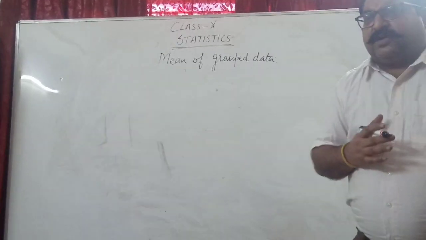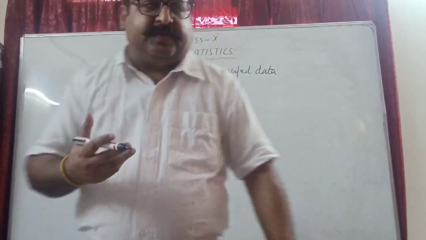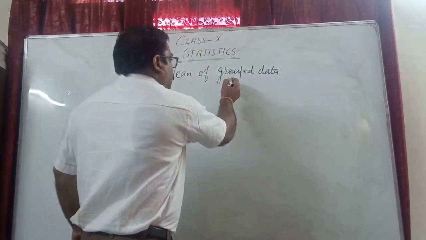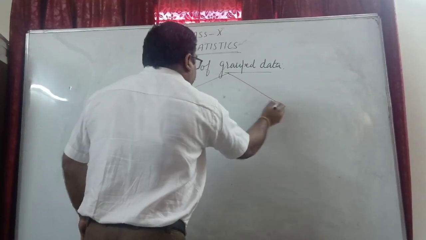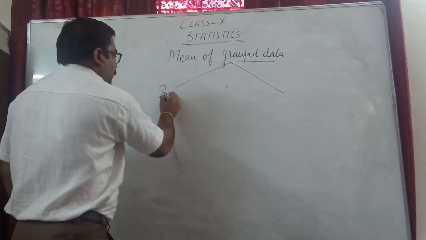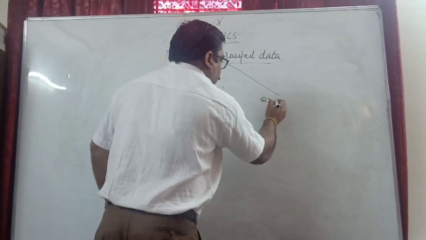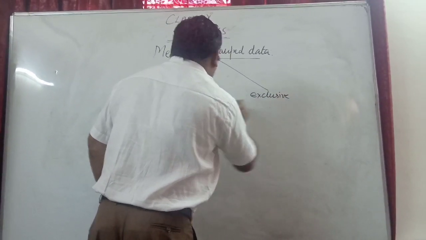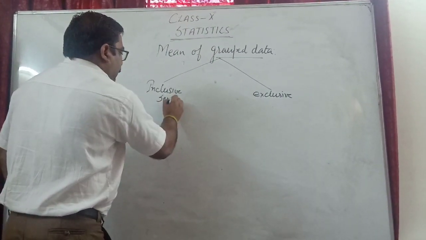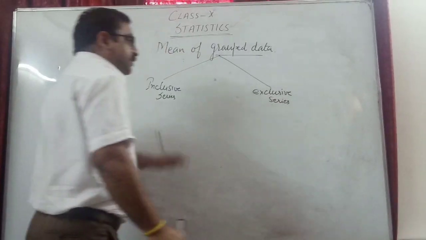But first of all let us understand something about grouped data. Grouped data, where we make certain groups, we can have in two forms, that is inclusive series and exclusive series.